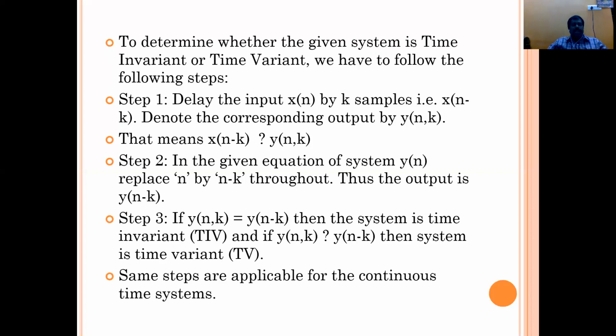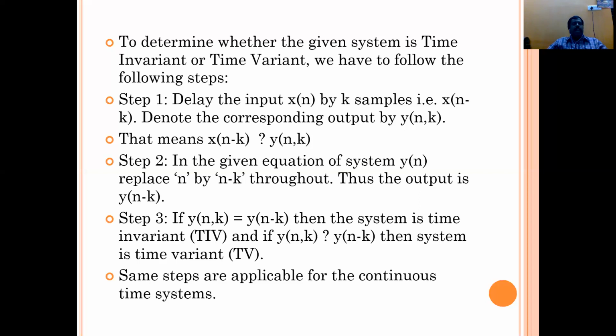Step 2: in the given equation of the system, y of n, replace n by n minus k. Throughout the operation, we replace the variable n by n minus k. Thus, the output is y of n minus k. The actual output is only y of n, but we replace n by n minus k.